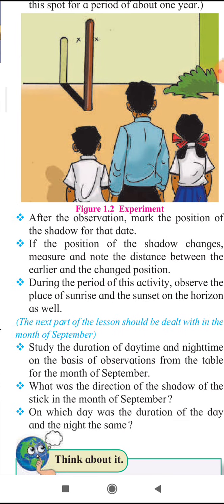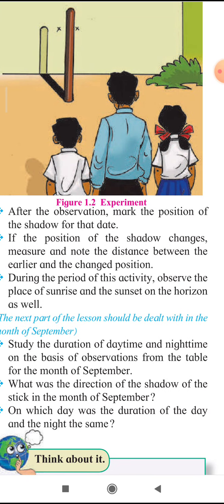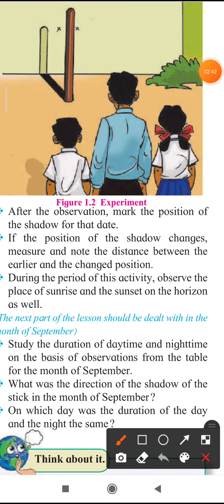One more thing is given here for you: study the duration of daytime and night time on the basis of observation from the table, from the month of September. This activity is for after September. In this lesson, question answers are not given because only one part is given here. In the second part, we are going to see in detail